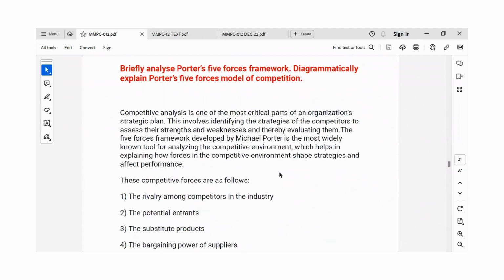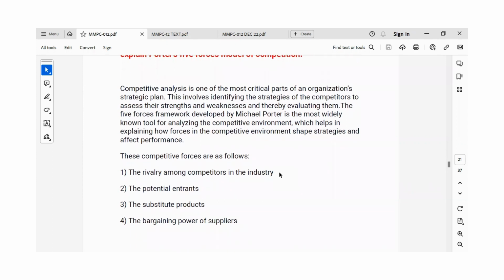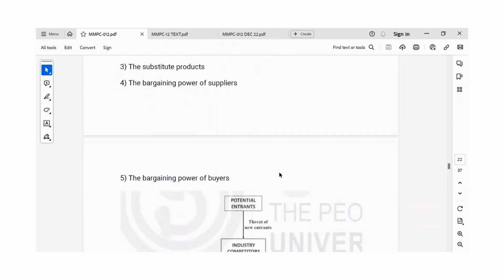So competitive analysis is one of the most critical parts of an organization's strategic plan, okay? A competitive analysis involves identifying the strategies of the competitors, that is their strengths and weaknesses, what the strategies are, and then evaluating those things, okay? So Porter's 5 forces framework is one of the most widely used tools for analyzing the competitive environment, okay? The competitive forces in Porter's 5 forces framework include the rivalry among competitors in the industry, the potential entrants, the substitute products, the bargaining power of suppliers, and the bargaining power of buyers.